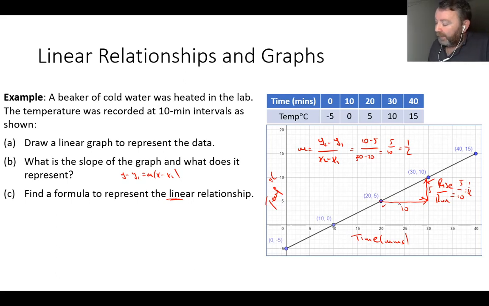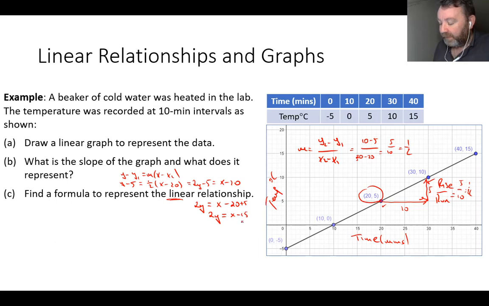So let's fill those in, and let's take this point here. Okay, so y minus y1, that's y minus 5, is equal to a half times x minus x1, which is 20. Now, clear the half if you wish, multiply both sides by 2. 2y minus 5 is equal to x minus 20. And again, if you want to get that line into the y equals mx plus c formula, what would you have? You'd have 2y is equal to x minus 20 plus 5, which will give me 2y is equal to x minus 15. So that's it.